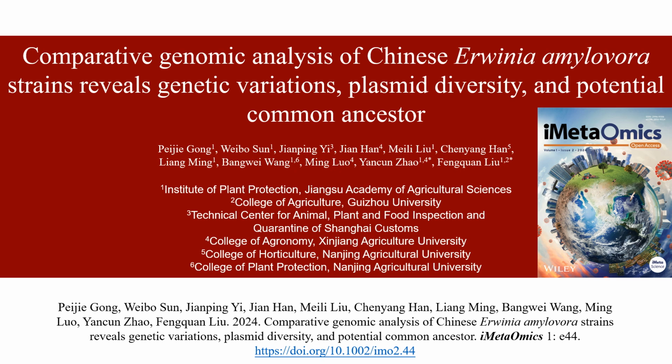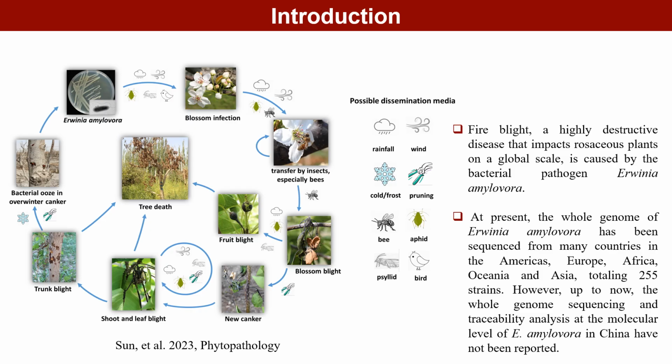Hello, everyone. Today, it's my pleasure to introduce the study about comparative genomic analysis of Chinese Erwinia amylovora strains reveals genetic variations, plasmid diversity, and potential common ancestor. Fire blight is a highly destructive disease that impacts rosaceous plants on a global scale. It is caused by the bacterial pathogen Erwinia amylovora.